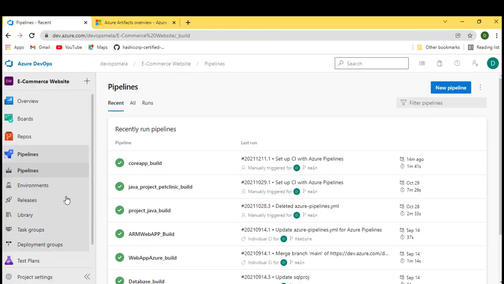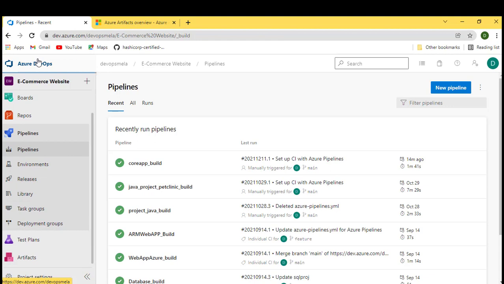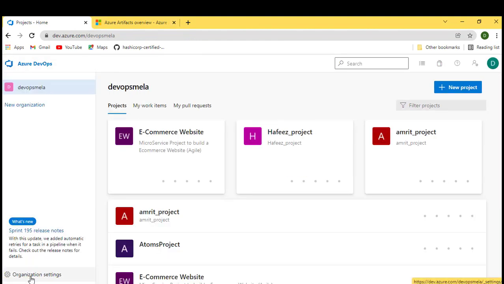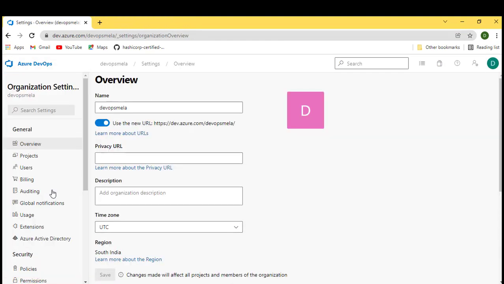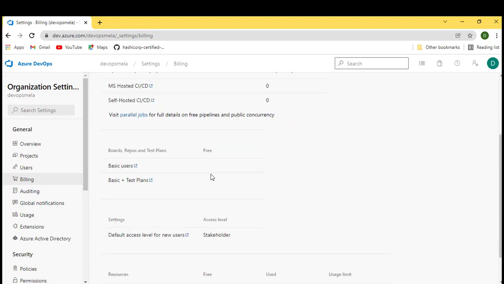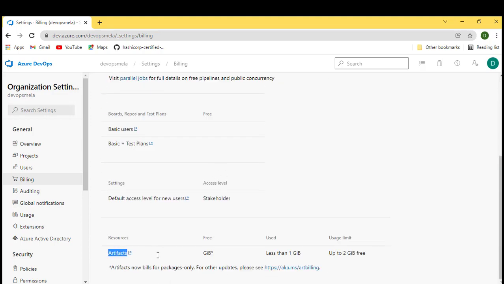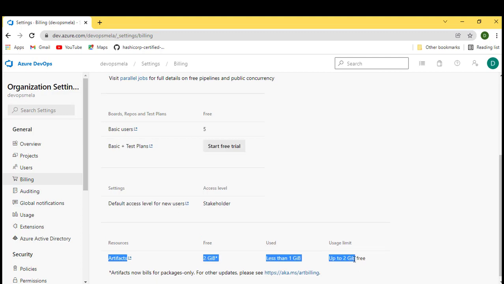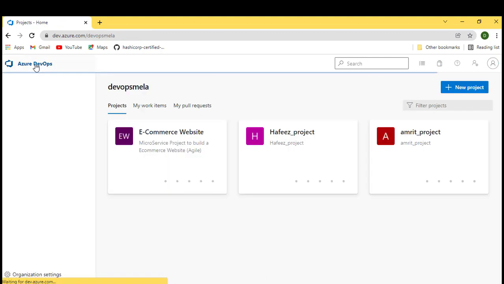If you want to have a look, go back to Azure DevOps, go to organization settings, and in the billing section, let it load. If you come down, this is the storage. Up to 2 GB it's free. After that, you'll start getting billed for the storage you use. Okay, so let's move on.